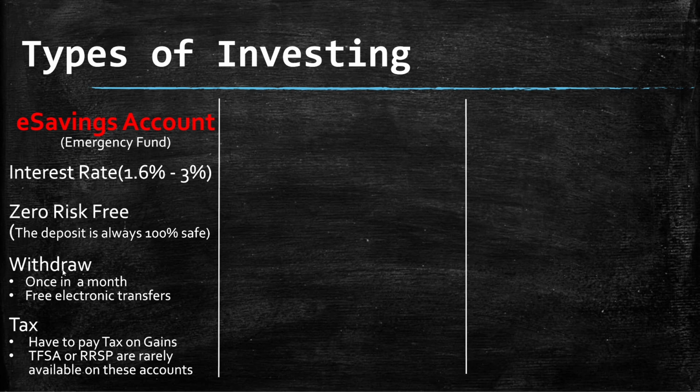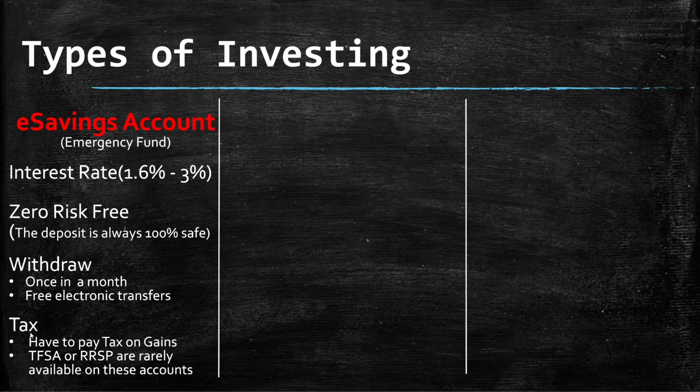The next one, let's talk about withdrawal. So you can withdraw once a month from this account, but the electronic transactions are free. So you can move your money around from checking to savings as much as you want. And this is what I basically do. I just keep $200 to $300 in my checking account. Whenever I need more money in checking, I just transfer from savings to checking. But what this once a month means is, if you're doing any outside transaction, you can only do it one or twice a month.